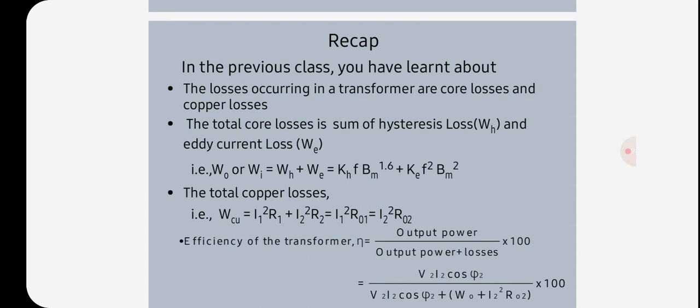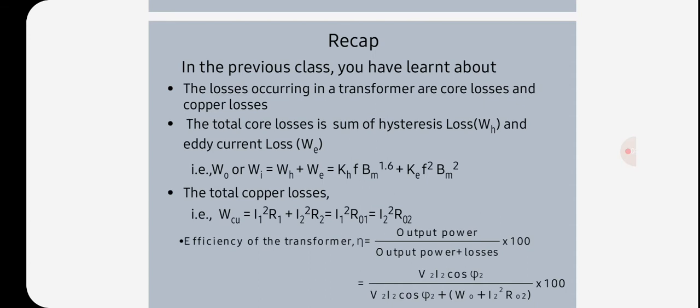So, efficiency of a transformer. The efficiency of a transformer is defined as the ratio of output power to the input power. It is expressed in percentage and is denoted by the symbol eta. Efficiency is equal to output power by input power, that is output power by output power plus total losses, since input is equal to output power plus total losses.